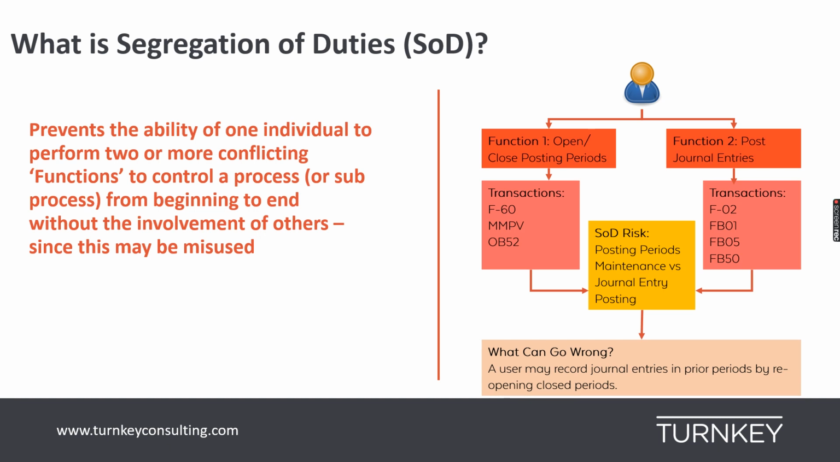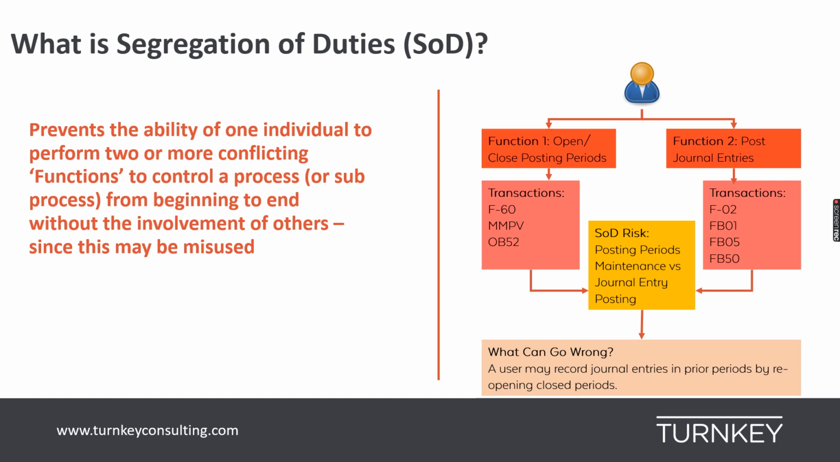So let's understand what can go wrong if a user has this combination of functional access. The user might be able to record a journal entry into a prior period which has already been closed by reopening that period. Now, this is a classical case of hiding a financial transaction by posting it into a previous period. So this is something which is considered fraudulent. This is something which should not be allowed. However, a user with both these functions can potentially do that, and that's the reason we consider this as a SoD risk and we try to prevent that.